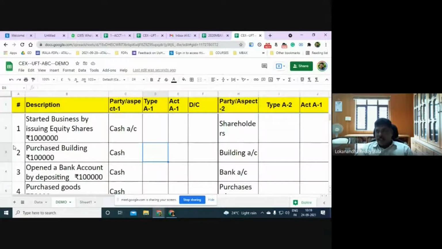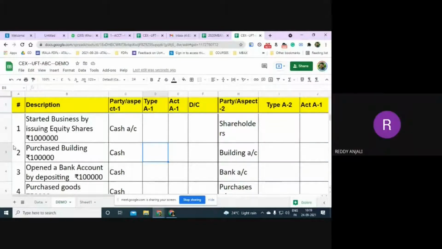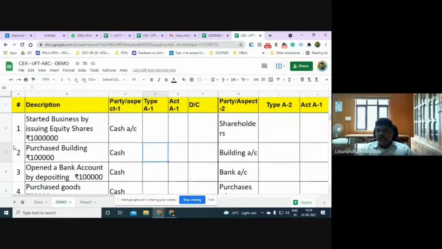That you can do later. But is it clear? Sir, one doubt. Sir, we are identifying party 1 and party 2. Can that be interchanged? Is there any difference? Change, no problem. At this level, there is nothing sacrosanct about who is party 1 and who is party 2. You can actually change them. You can write shareholders this side, cash that side. Building this side, cash that side. No problem.